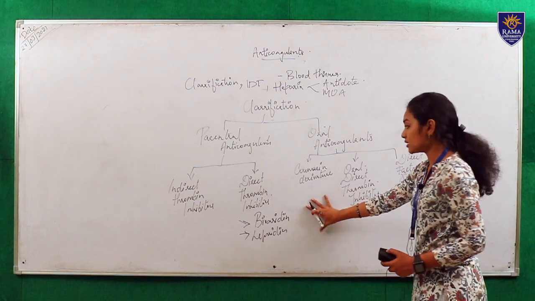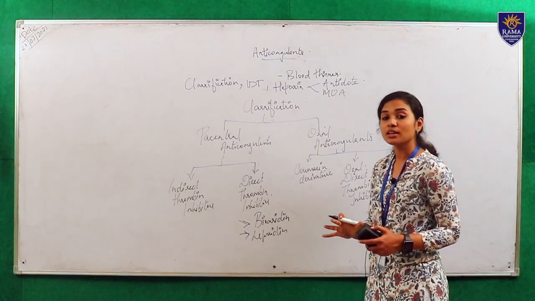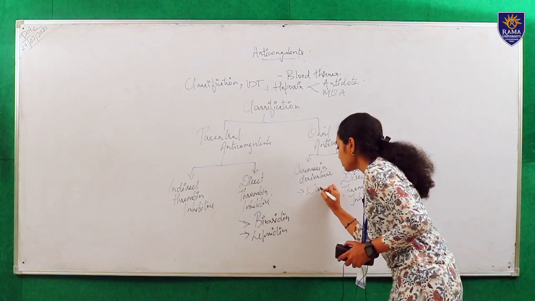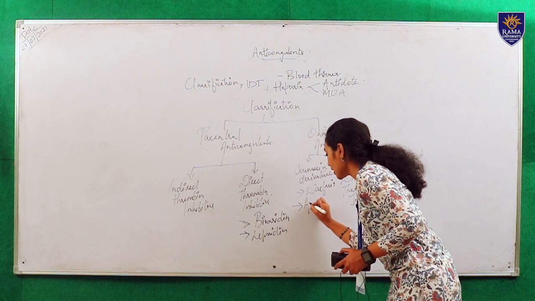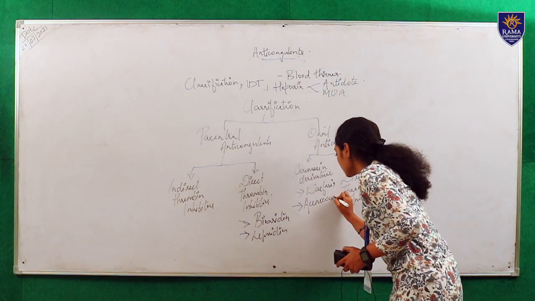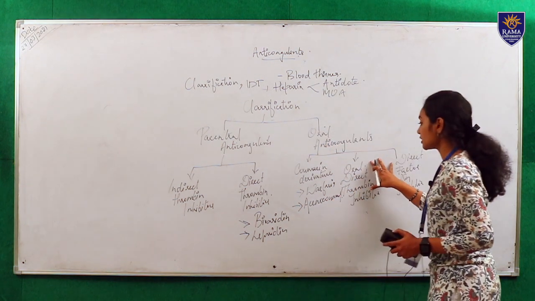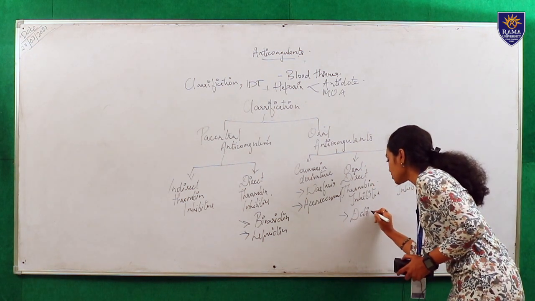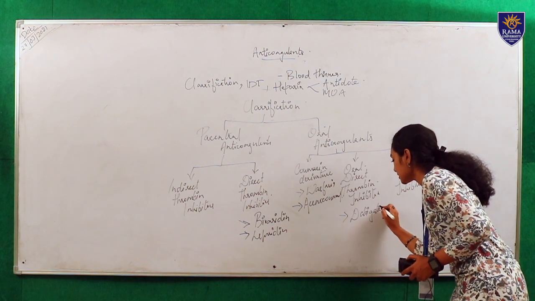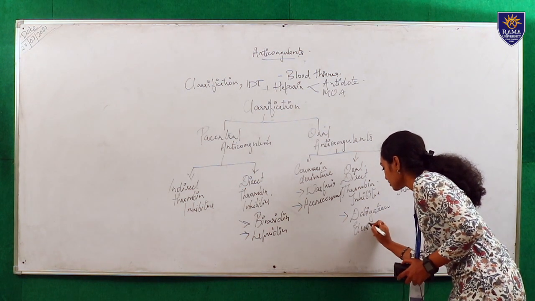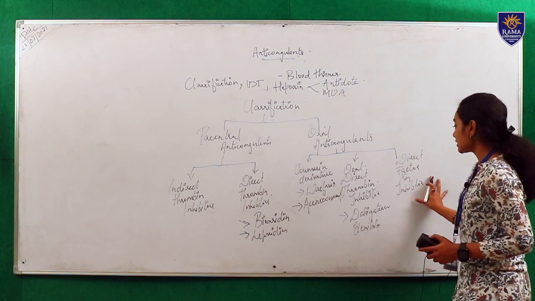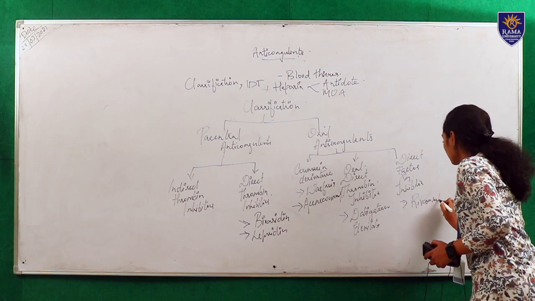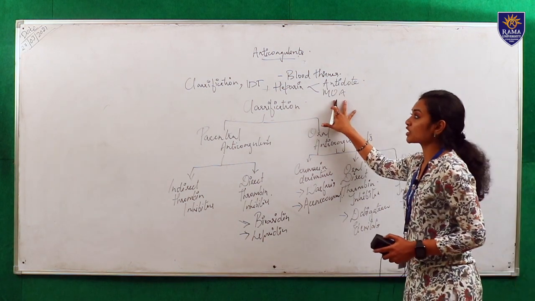Under coumarin derivatives, there are two main drugs which are used worldwide, that is warfarin sodium and the second one is acenocoumarol. And under the oral direct thrombin inhibitors, it comes dabigatran etexilate. And the third one, under the direct factor 10A inhibitors, rivaroxaban. So these are the classification of anticoagulants.